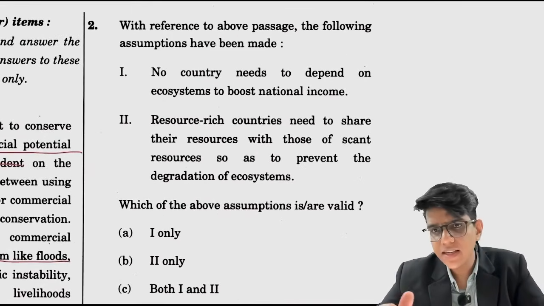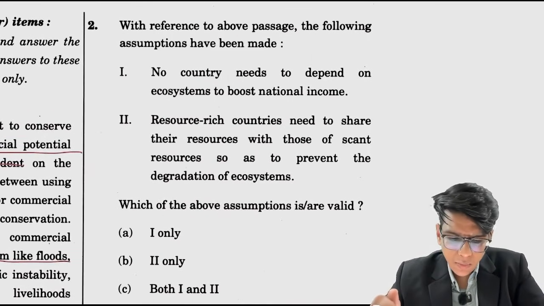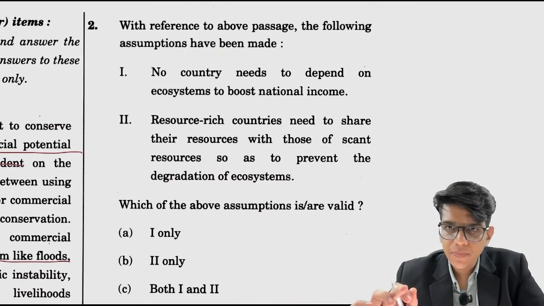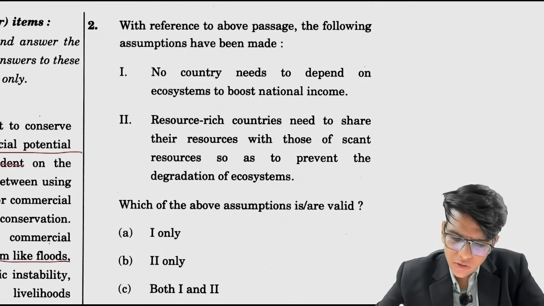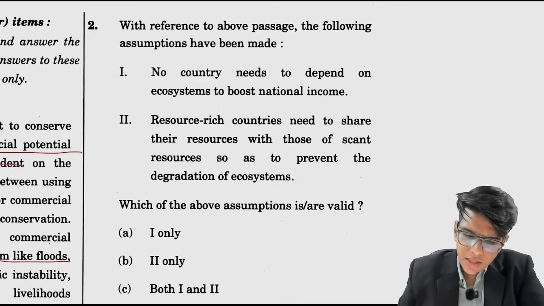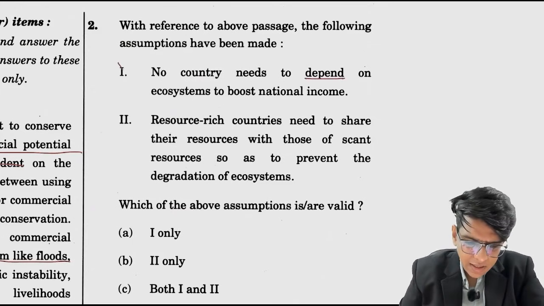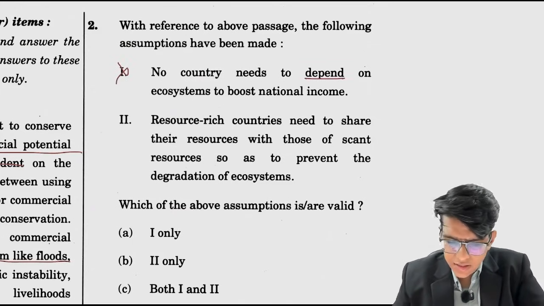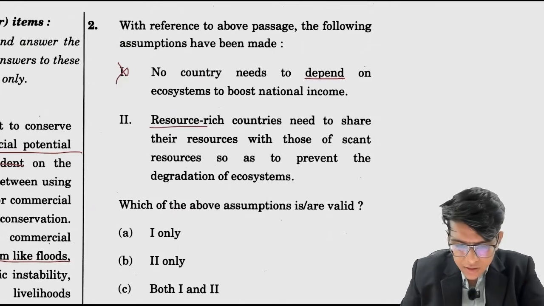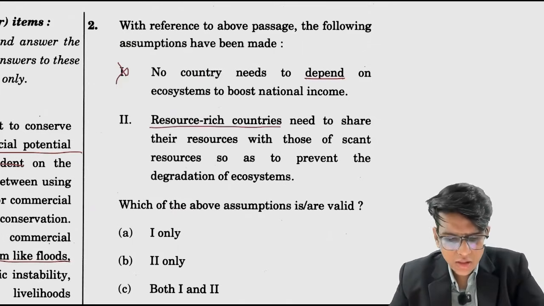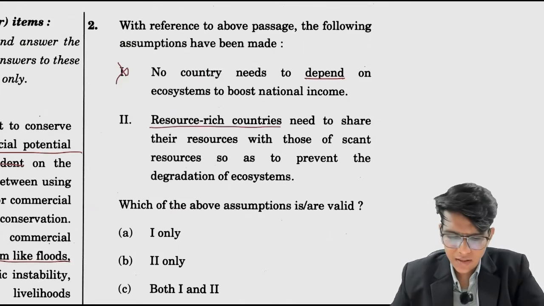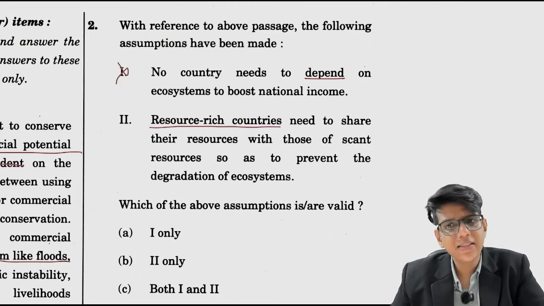The second question here is that with reference to the above passage, the following assumptions have been made. No country needs to depend on ecosystem to boost national income. There is no dependence of country. Developing countries का आपको example दिया. This is incorrect. Resource rich countries need to share their resources. Now, resource rich countries need to share their resources. ठीक है, ये वैसे आपको ठीक लगता है.